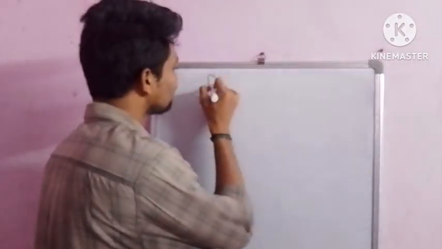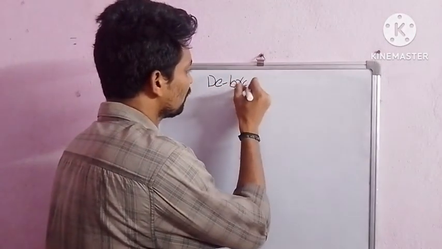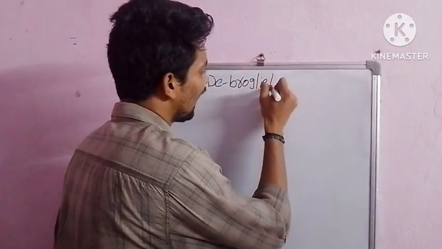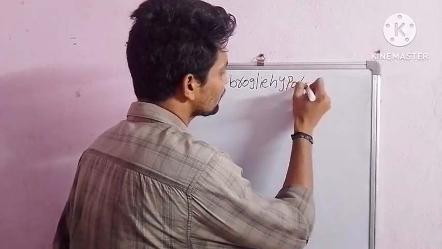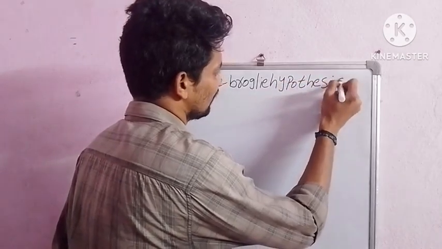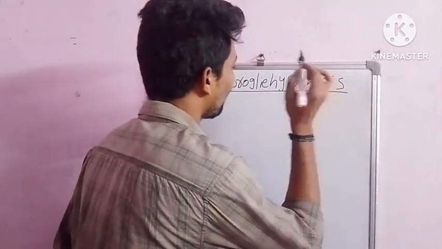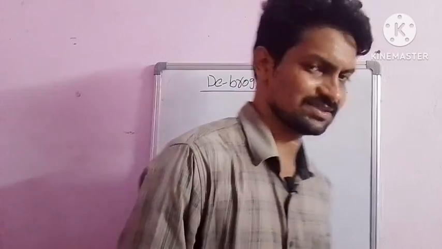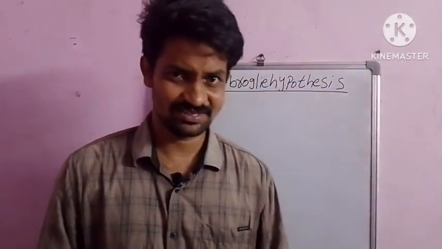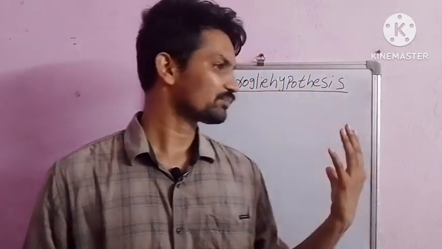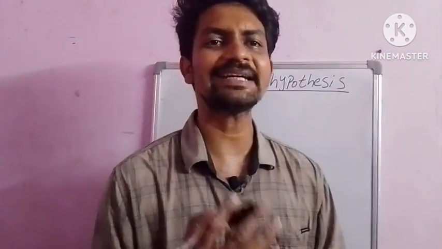What is our topic? De-Broglie hypothesis. First of all, we should know the meaning of hypothesis. A hypothesis is a thought experiment. It was not proven by experiment; it was proven theoretically only.